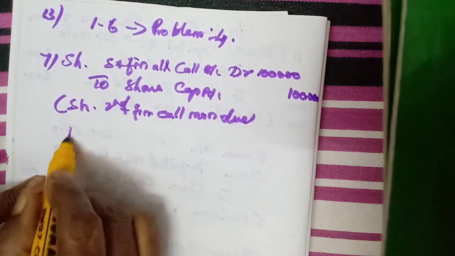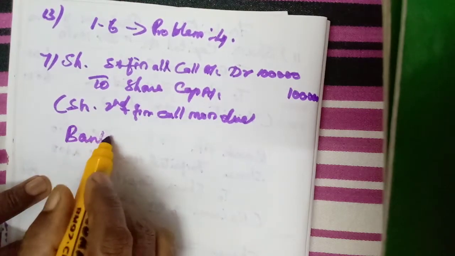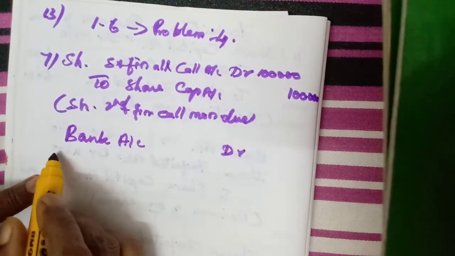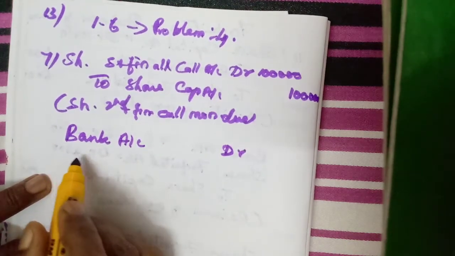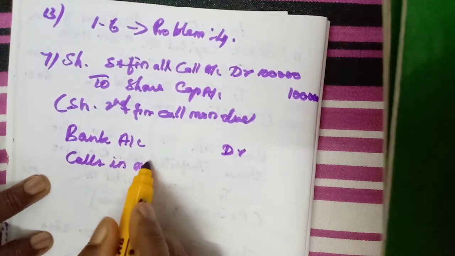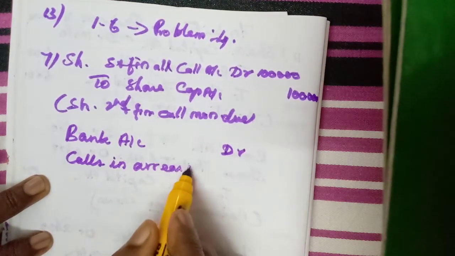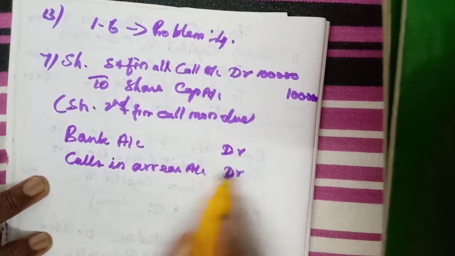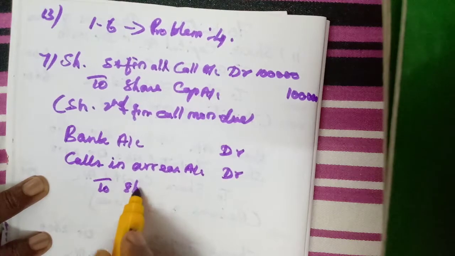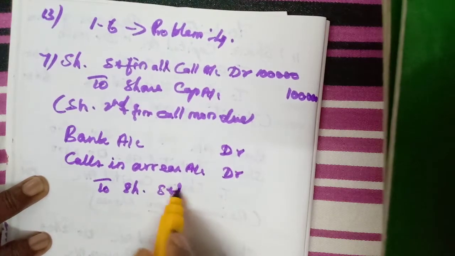Bank account debtor when we receive the amount, then the amount not received, that one calls in arrear account debtor, to share second and final call.